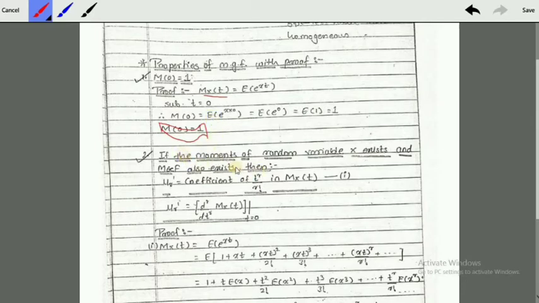Second property: if the moments of random variable x exist and the MGF also exists, then mu r prime is equal to the coefficient of t raised to r upon r factorial in the M_x(t) expression. From this, mu r prime is always found as the rth derivative with respect to t of M_x(t) at t equal to 0.